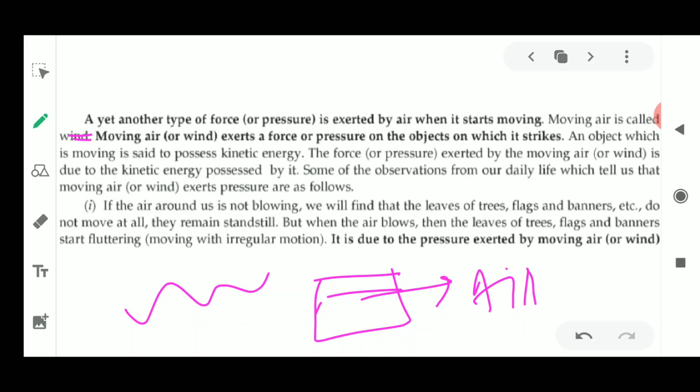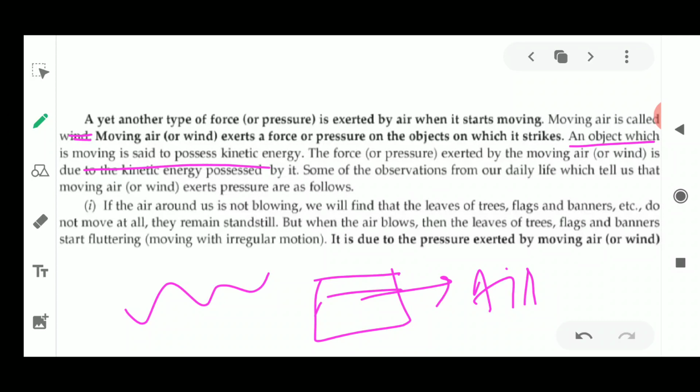An object which is moving is said to possess kinetic energy. Kinetic energy is a kind of energy which is present in an object when it is moving. Till the time it is moving, it possesses kinetic energy. Now if the wind is moving, it has kinetic energy, and that energy is exerted in the form of pressure, in the form of force, on the objects which come in its path. So here are some observations from our daily life which tell you that moving air also exerts pressure.